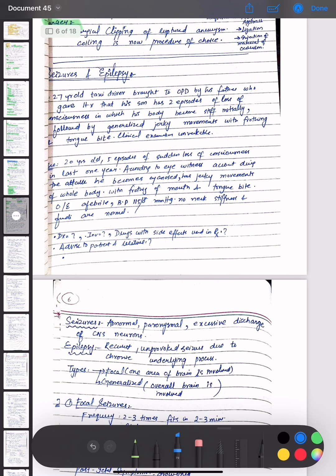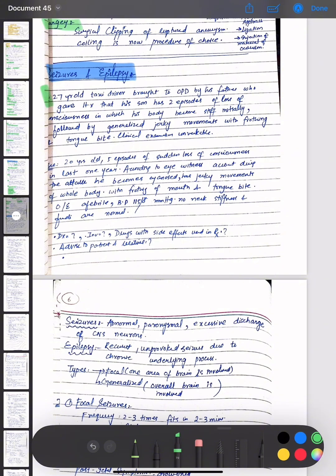Now coming towards the next topic, that is seizures and epilepsy, which is the most important topic of the medicine, CNS. We have a scenario that there is a 27-year-old taxi driver brought to OPD by his father, who gave history that his son has had 2 episodes of loss of consciousness in which his body becomes stiff, initially followed by generalized jerky movements with frothing and tongue bite.